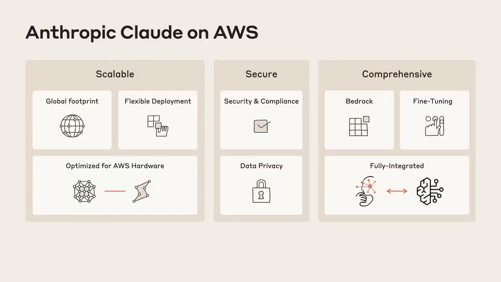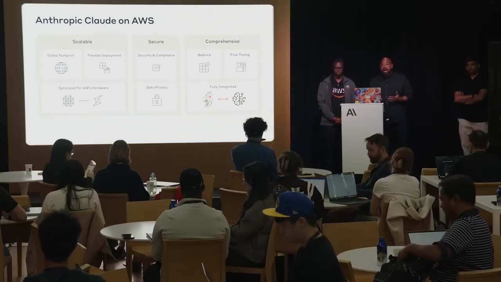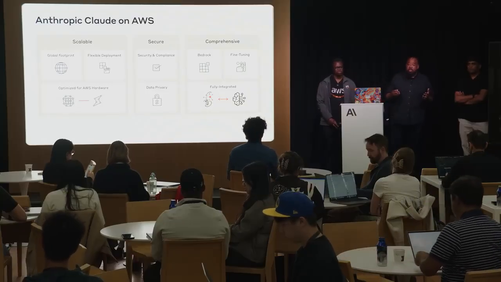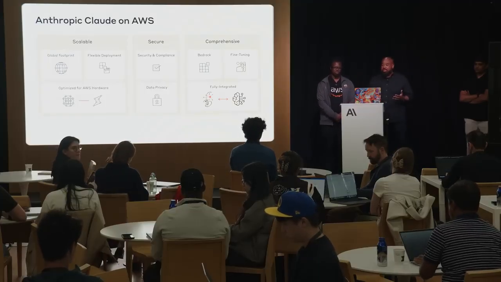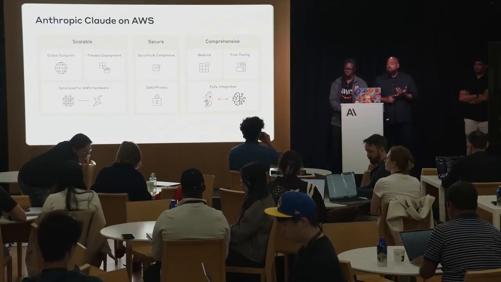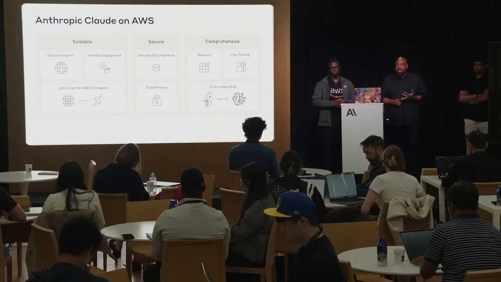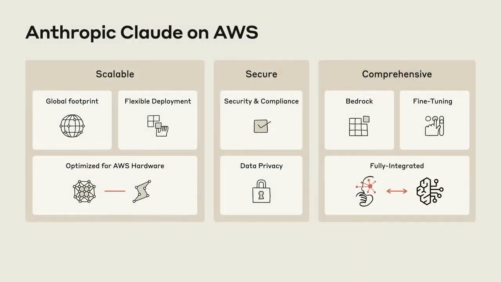And one of the things that I want to talk about is Anthropic on AWS. To do that, we have Amazon Bedrock, which is a fully managed service that provides you access to powerful foundational models like those in the Claude family through a unified API. This gives you everything you need to not only build, but also scale your AI applications globally. And it does this by providing you with everything you need: model choice, guardrails, as well as security at enterprise grade by default.